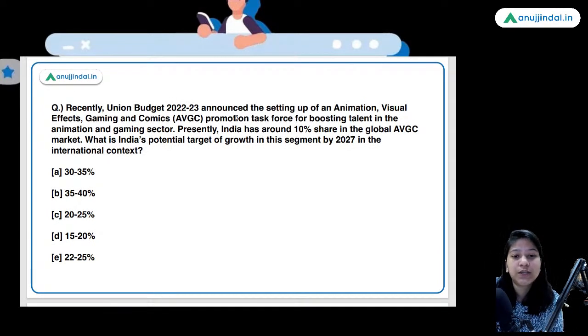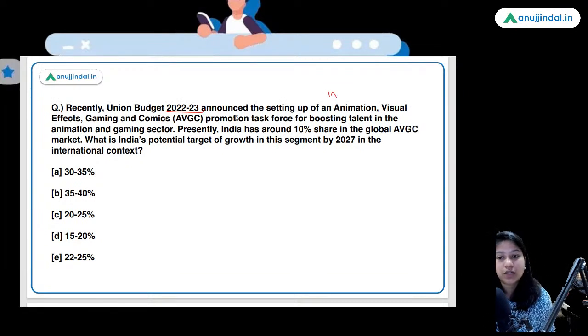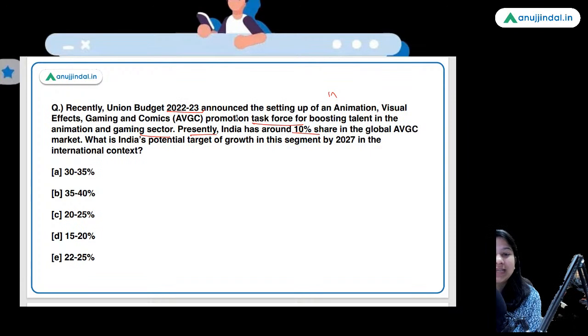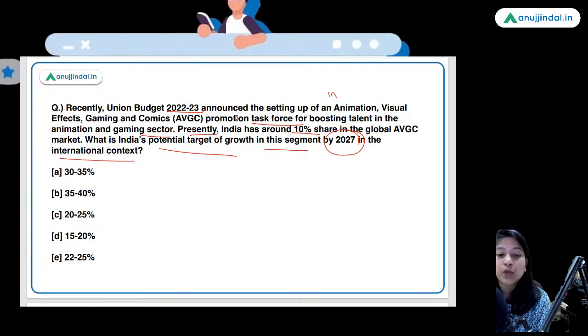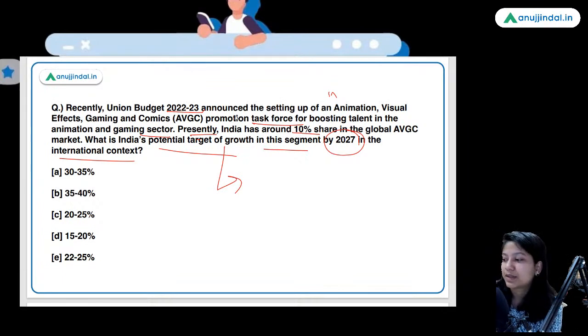Next question is, recently Union Budget 2022-23 announced the setting up of an animation, visual effects, gaming and comics promotion task force for boosting talent in the animation and gaming sector. Presently, India has around 10% share in the global AVGC market. What is India's total potential target of growth in this segment by 2027 in the international context? So guys, state your answer. Along with this, I'm going to have another question for you. But first, tell me the answer of this question.